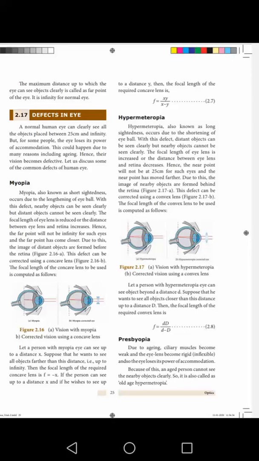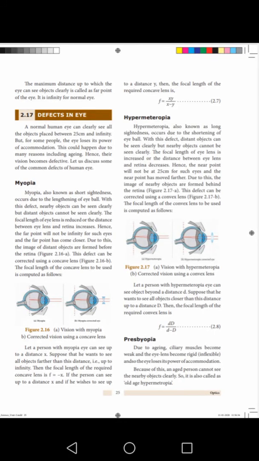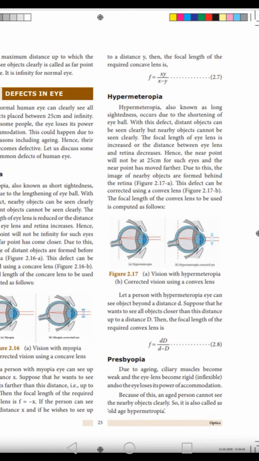What did we learn in the previous class? The human eye, the structure of the human eye, and the working of the human eye. Next, defects in the human eye. Okay, so these two common defects are myopia and hypermetropia. Now we enter into a new one, presbyopia. What does presbyopia mean?